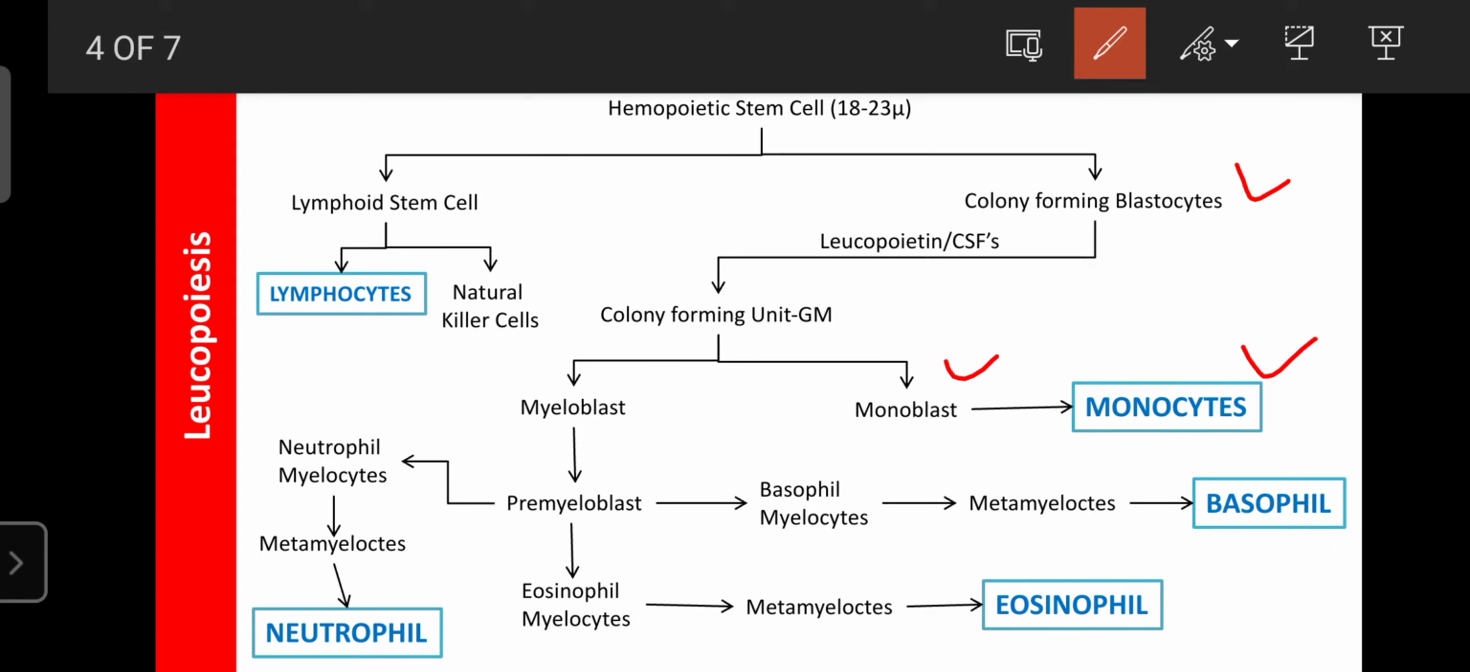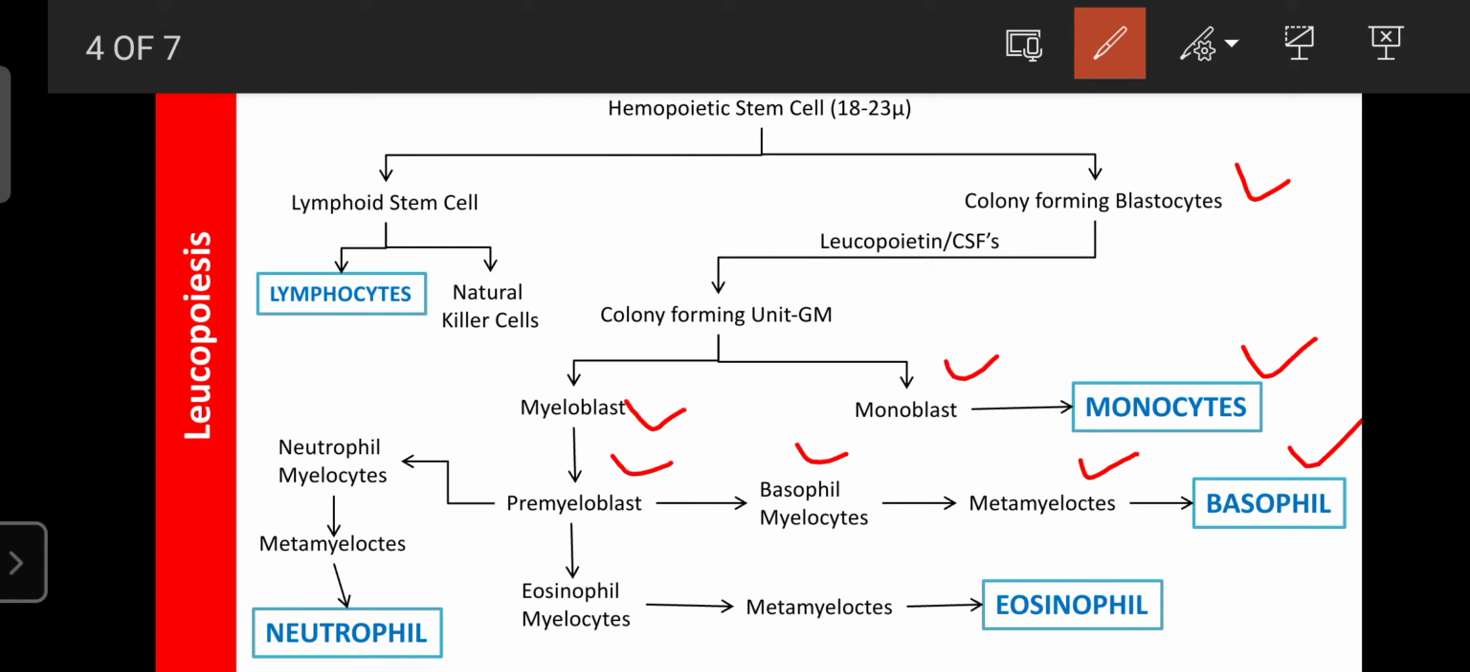On the other side, this myeloblast differentiates into pre-myeloblast, and further the pre-myeloblast differentiates into basophil myelocytes, and basophil myelocytes further differentiate into basophil metamyelocytes, and these basophil metamyelocytes are responsible for the formation of the basophils, so they grow into basophils.